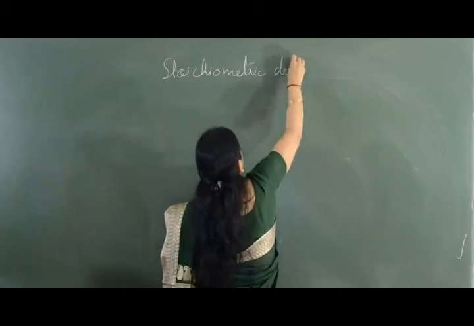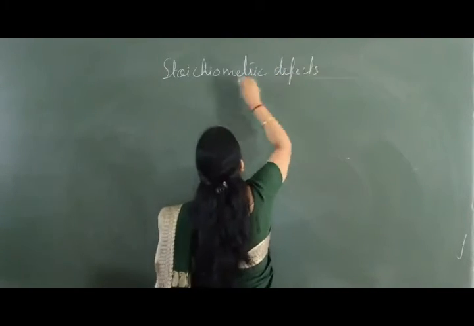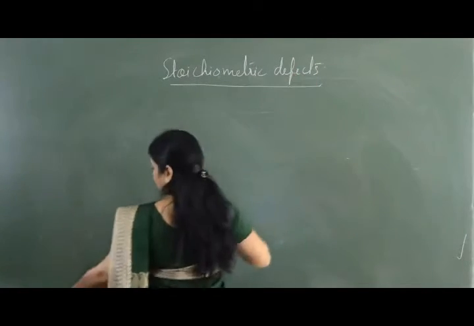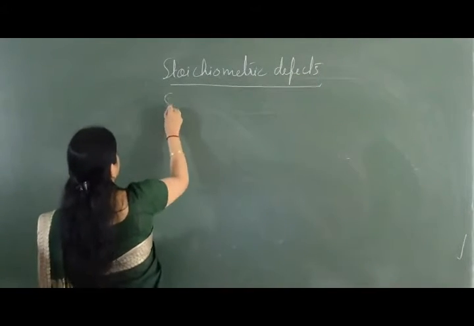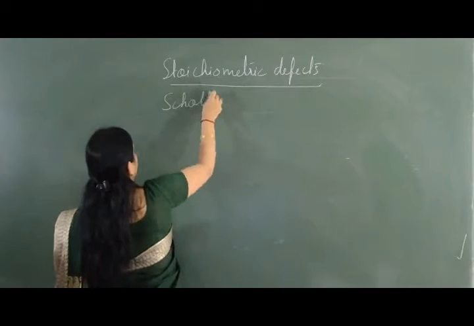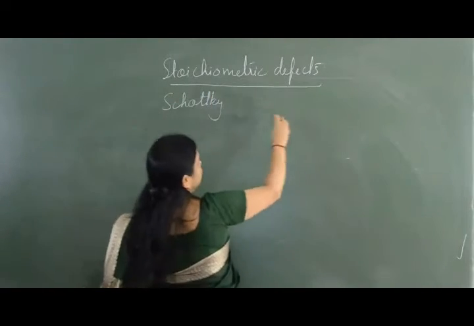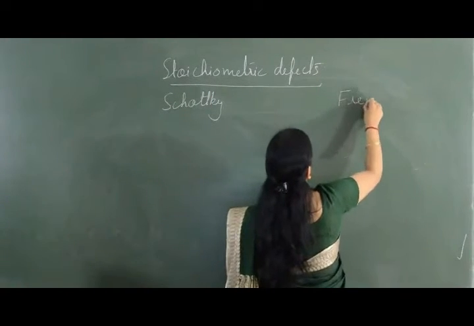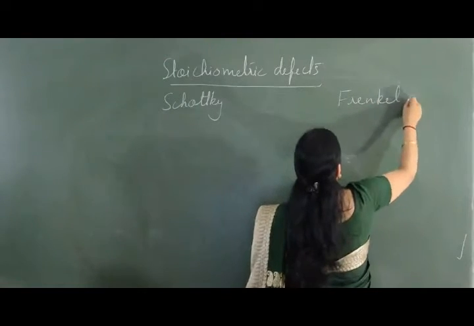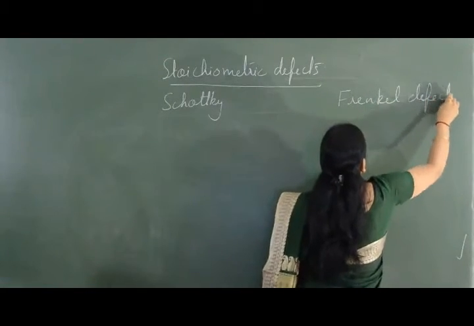The first is Schottky and the second is Frenkel defect.